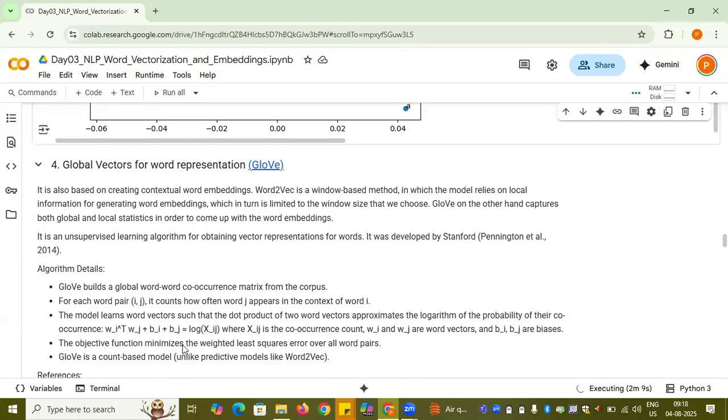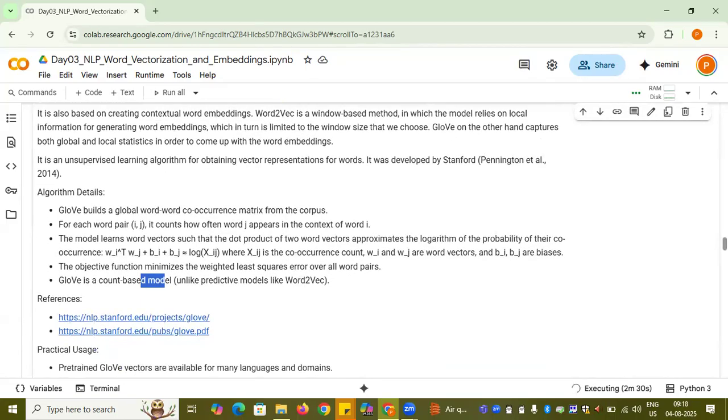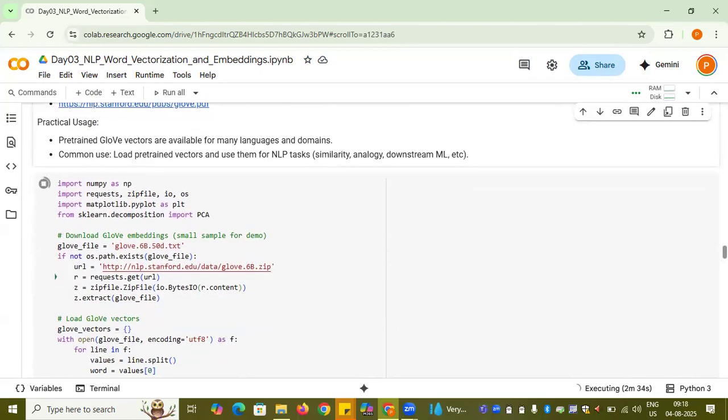Here the objective function is not about the negative log likelihood. Here we have the weighted least squares error. And it's a count based method, unlike the predictive model that I mentioned. It's a count based method, and we need to use weighted least squares across all the elements in the matrix.